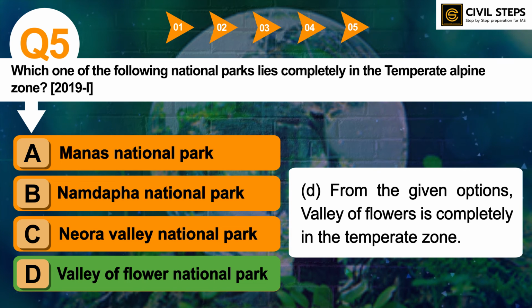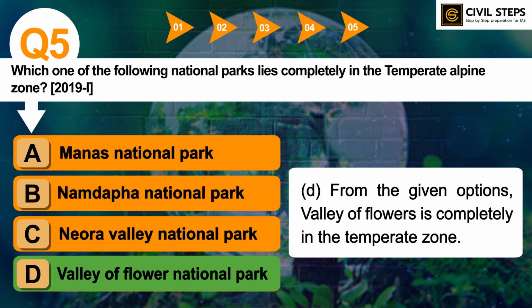So you should also know about all the important zones like the temperate alpine zone, and some important national parks like Manas, Namdafa, Neora Valley, where these parks are located, and what are the speciality of these parks, what are the important flora and fauna present in these parks, and what are the threats to flora and fauna in these parks.